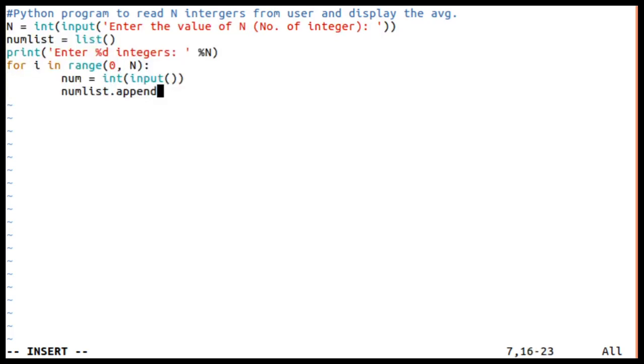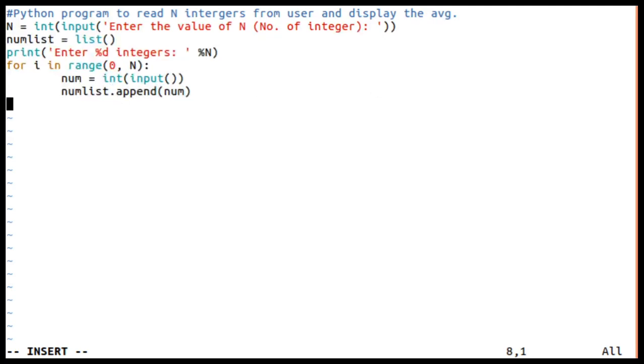So there is a method called append in a list. Num list dot append this to num list. Initially that num list will be empty. So once the number is read, it will be converted to integer and that will be appended to num list. This procedure will continue for all the numbers. Means if n is equal to 5, for all 5 numbers we will read that number, convert to integer and append to this list.